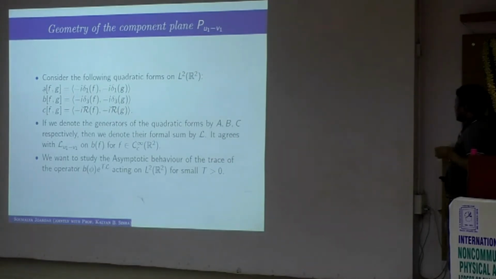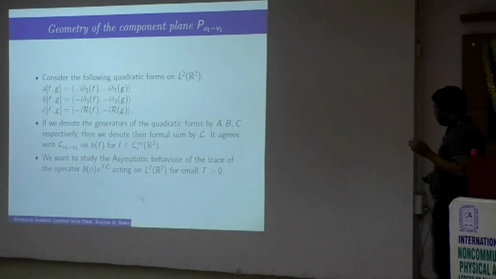Like what was previously done, if we want to get some information about volume and dimension, we want to study the asymptotic behavior of the trace of the operator e power tl, because it is a self-adjoint operator, for small t. First of all, we have to prove that this is actually trace class, so that it makes sense to study the behavior of the trace. And like in the classical case, by studying the asymptotic behavior of the trace, we will get both dimension and volume in one go.